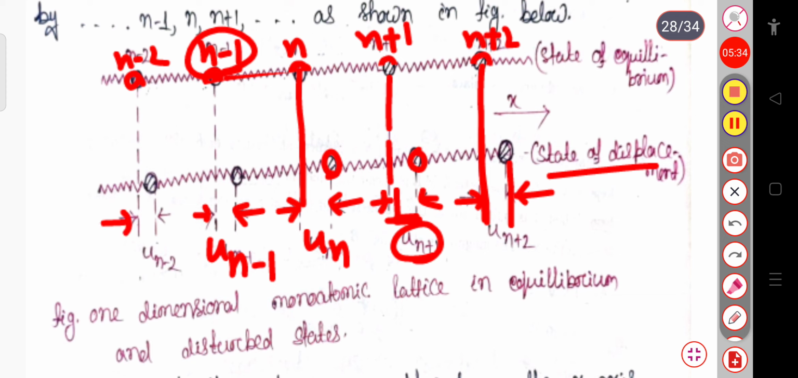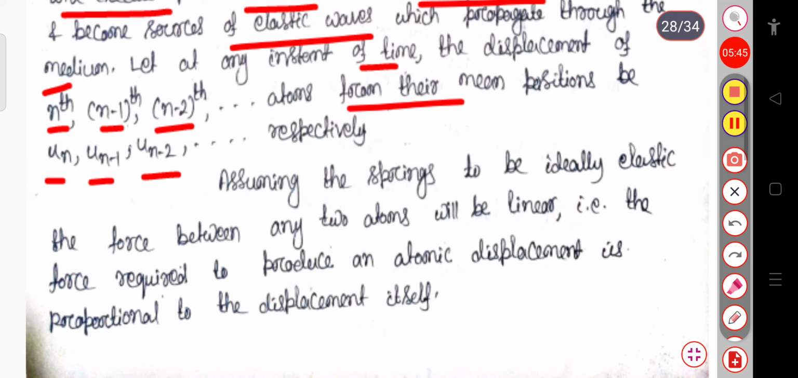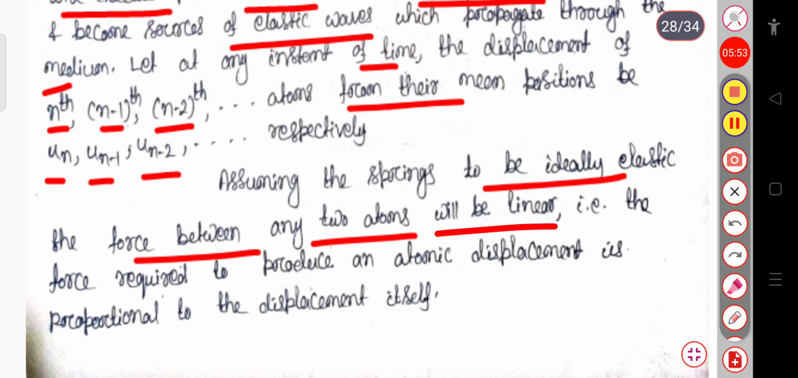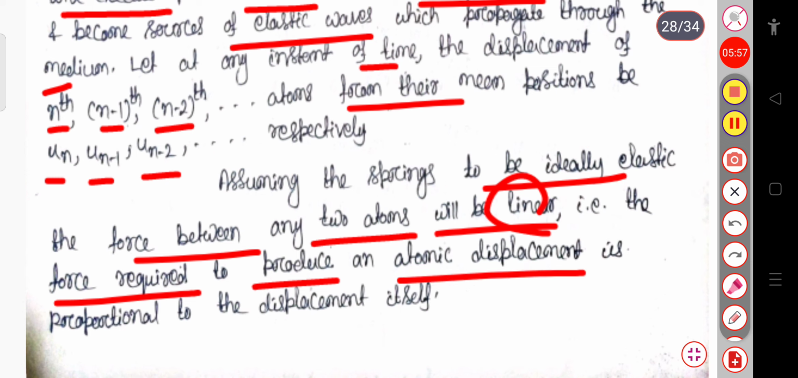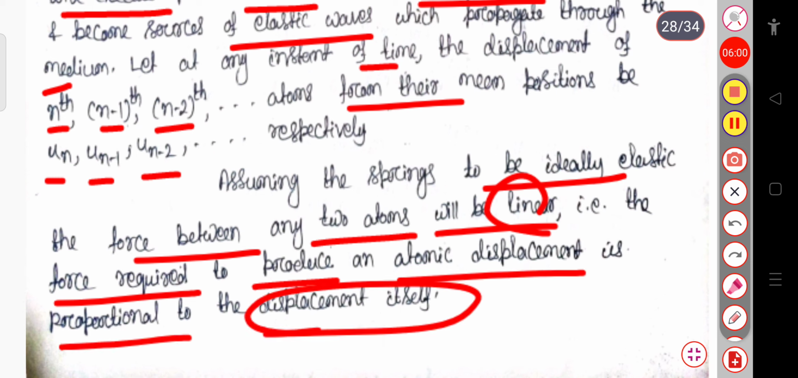And similarly the particle is at this point and originally it is at this point, so in between this the distance is u n minus 2. So this is the state of displacement. Now assuming the springs to be ideally elastic, the force between any two atoms will be linear. Linear means the force required to produce an atomic displacement is proportional to the displacement itself. That is, simply we can say that the force that we will apply will be proportional to the displacement. Force is proportional to the displacement.